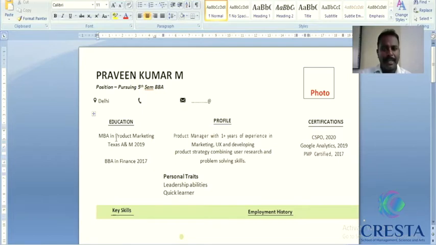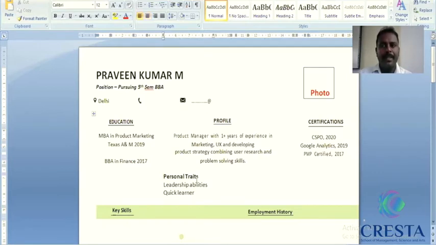Kindly mention the highest degree here. If it is an MBA, mention it as MBA, from where you have done it and which year. Below which, the bachelor's degree. There is no need to go with PUC, diploma or 10th; that's not required. And then a brief profile of yours. If you have work experience, mention what field you have worked in, what position you are at, and who you are. The personal traits are mentioned just below that.